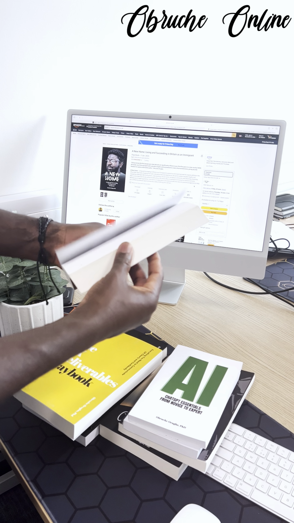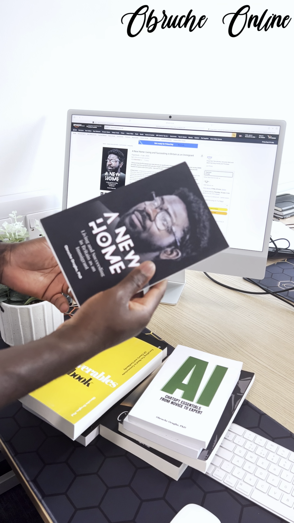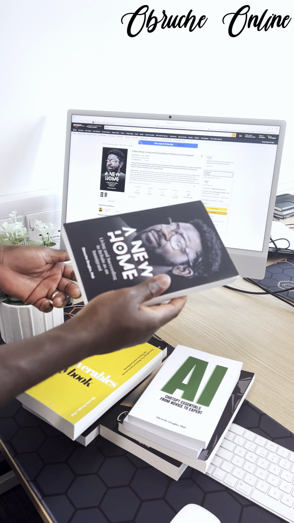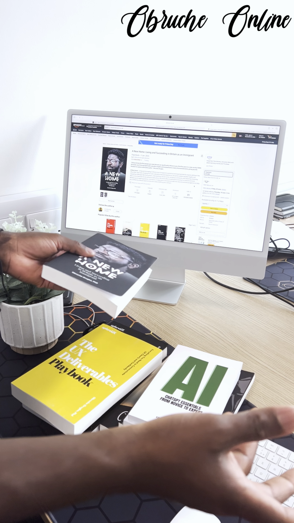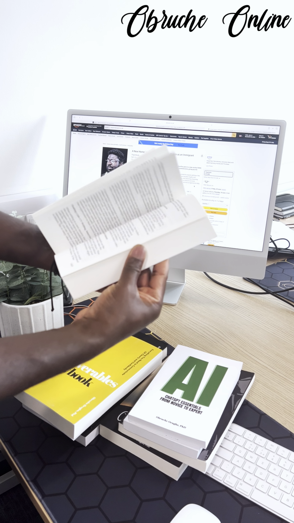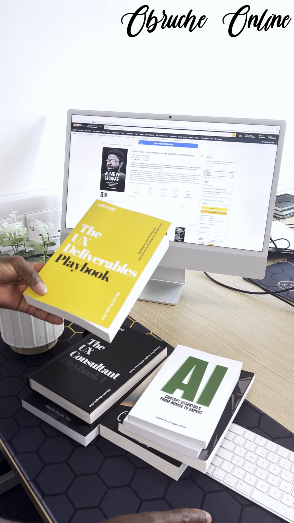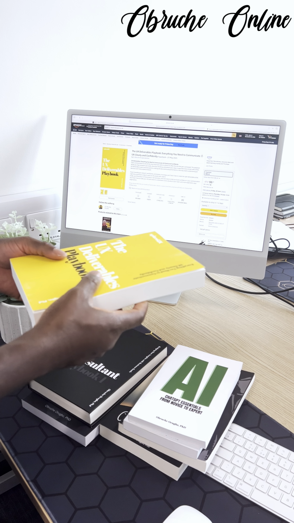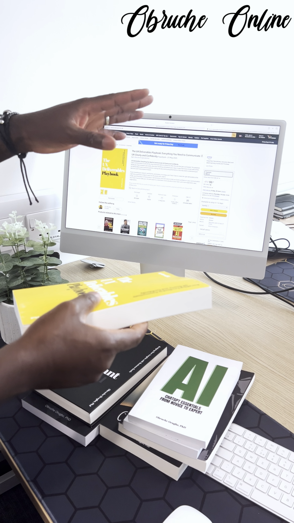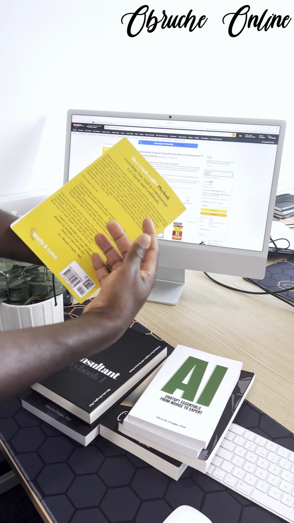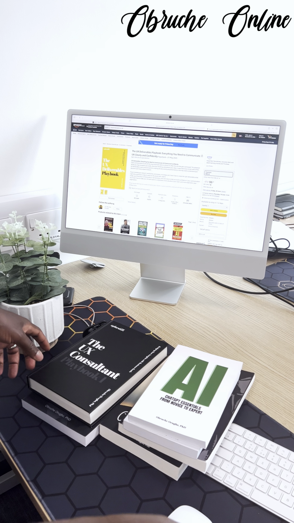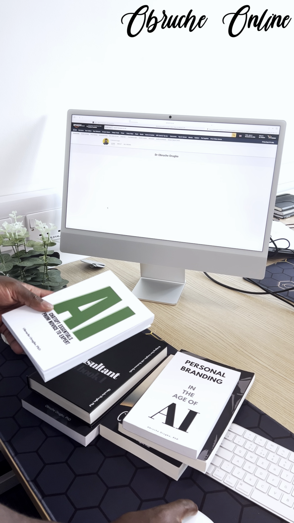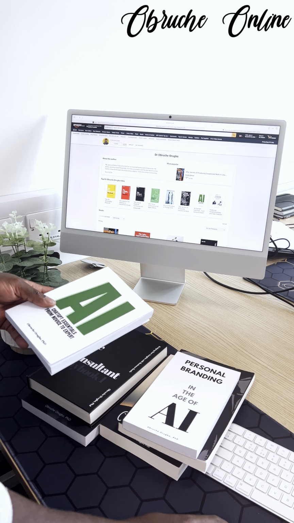That's this one. It's actually a book for people who want to travel abroad, for you to learn what it takes to succeed abroad, wherever you're going. If you're coming to the UK or you're going to America, it is a book for you. Then this one is UX deliverable books. This one is just a book to tell you how you deliver UX. I know that's a big niche, but it's just to show you that all of these are published books and they are self-published. It's not as if I went to look for somebody to do it for me.